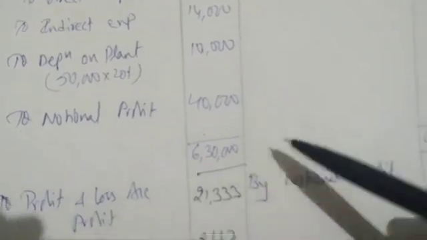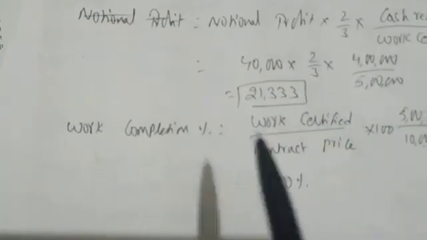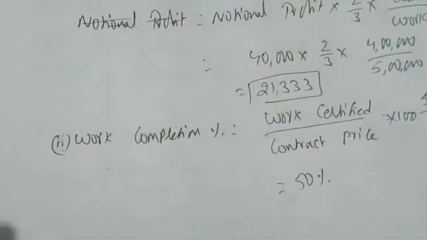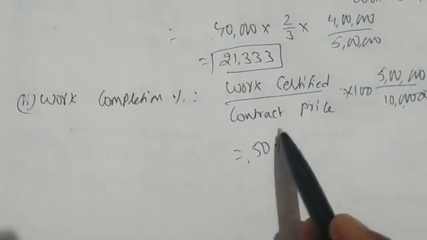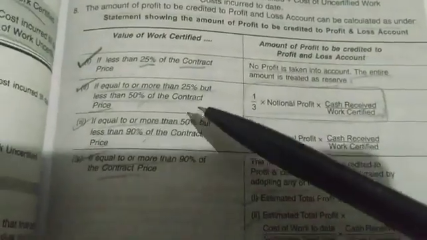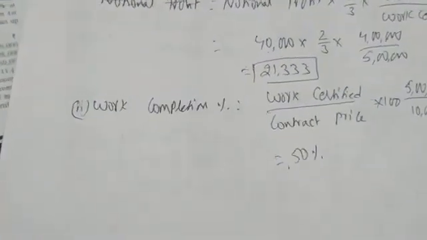Okay, all the information will be given in the question. You see the question, copy the information, you get the credit total. From the credit total you deduct the debit total. You get the notional profit. From the notional profit you should know how much to be transferred to the profit and loss account and how much should be transferred to reserve. For that you should first know the work completion formula. Work completion, how to find out? Work certified divided by contract price into 100. So we are getting 50%. If it is more than 50% or equal to 50%, 2/3 into notional profit into cash received divided by work certified. So this is the problem. Yes, so third is done.